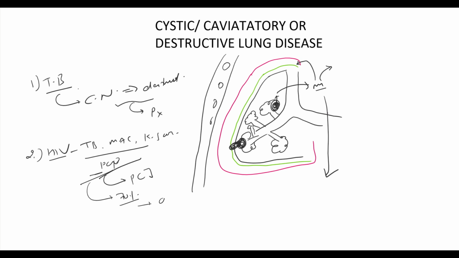PCP causes destruction of lung parenchyma, angioinvasion resulting in pulmonary infarction, and damage to pleura resulting in development of pneumothorax. PCP has a propensity to develop pneumothorax in the upper lobe and the peripheral zone, but this tendency is not associated with PCP directly. In fact, it is associated with the therapy we use in patients with Pneumocystis carinii pneumonia, that is pentamidine nebulization.